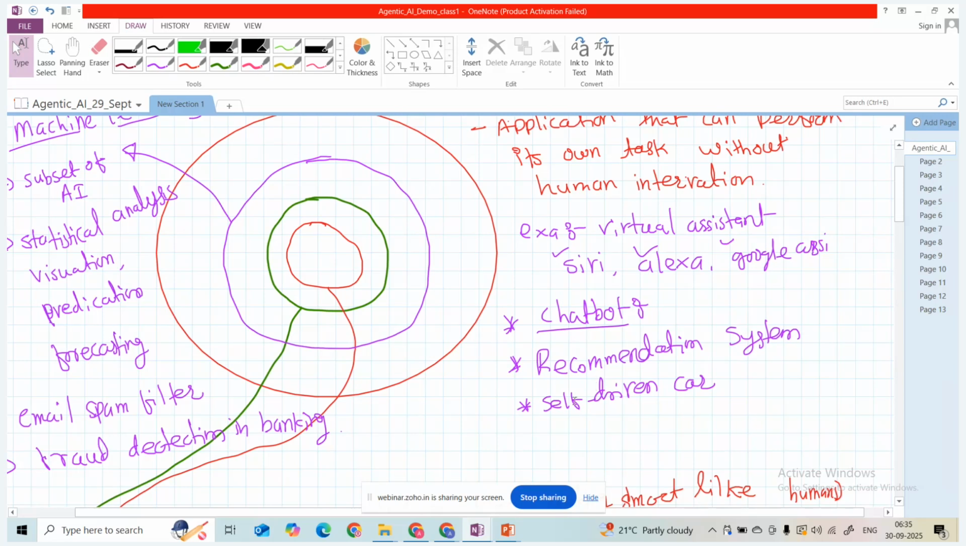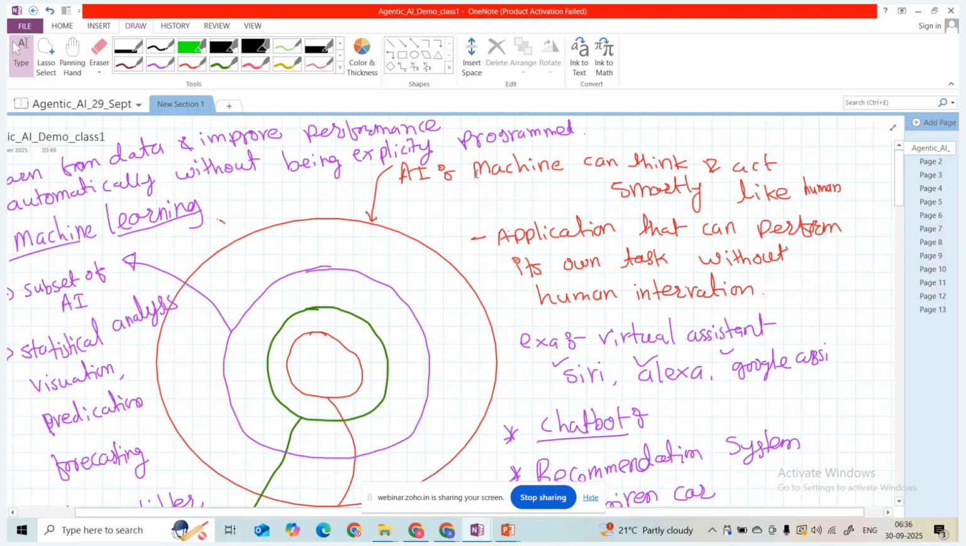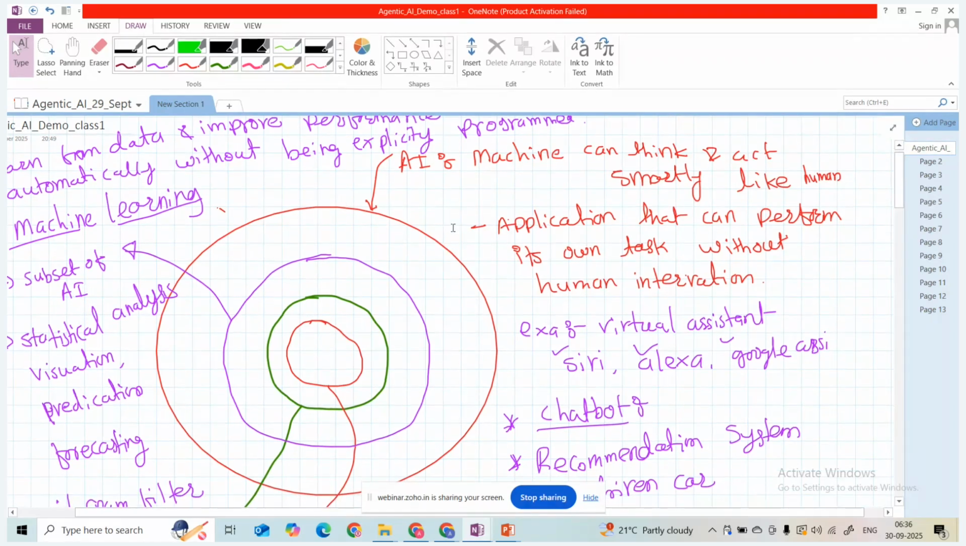Then self-driving cars. Without any human interaction, it will take decisions in real time, deciding which route to select and following the rules and regulations. So these are the applications of AI. AI is the whole picture, where the machine can act smartly without human intervention. Then we can say there is a subset.